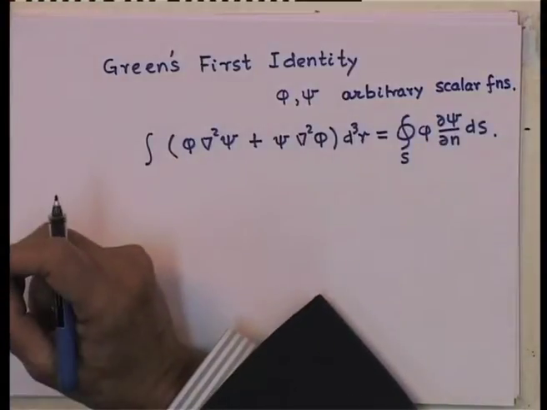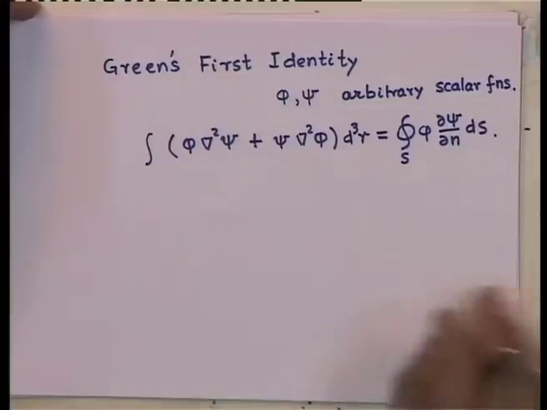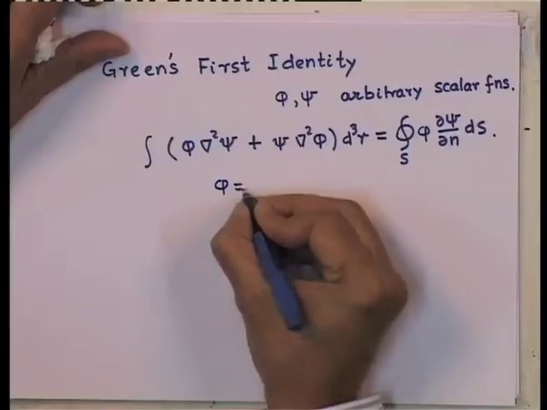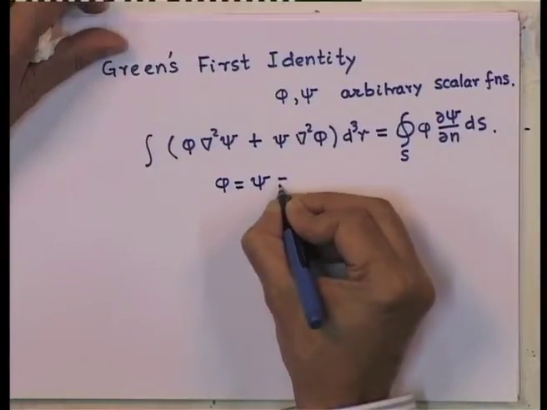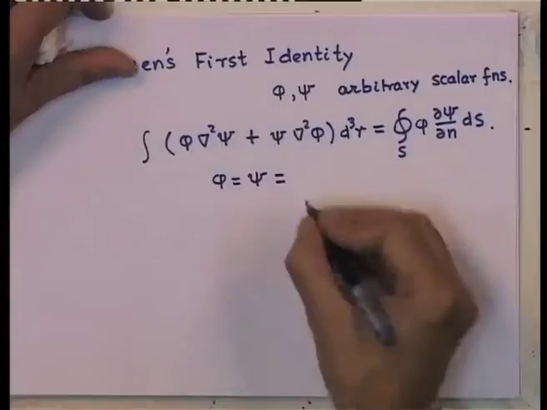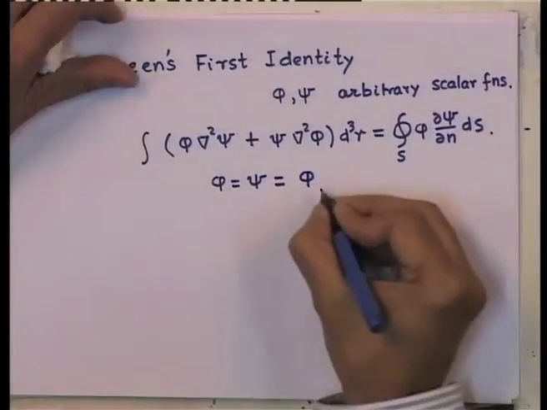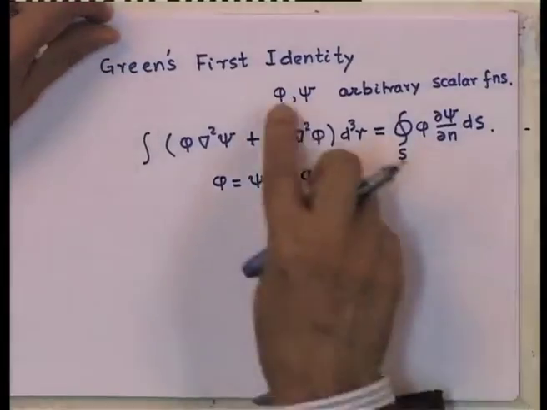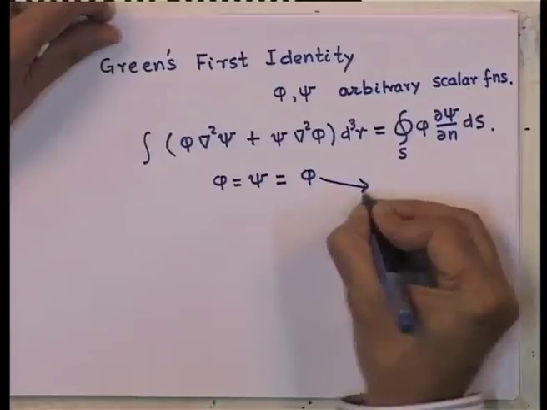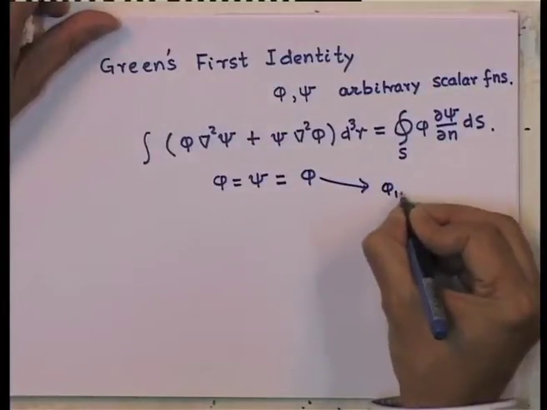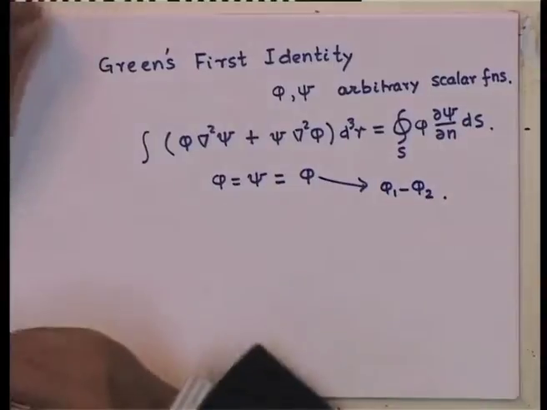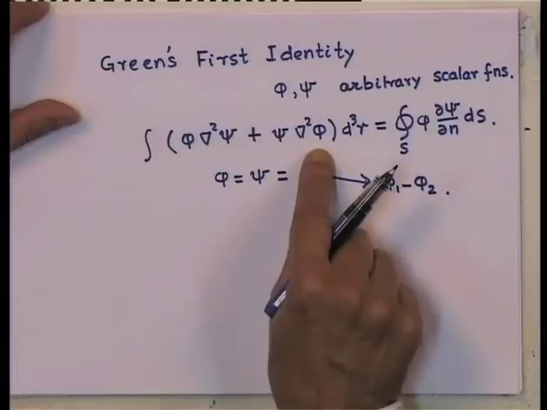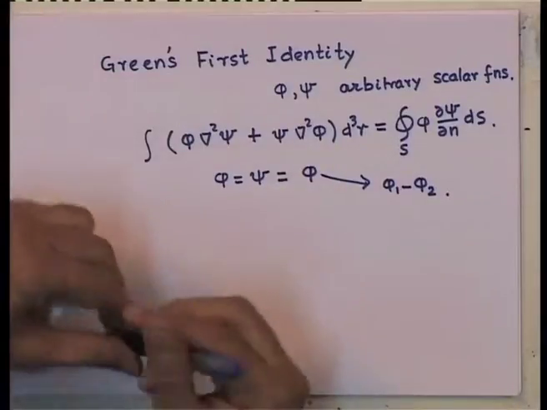Now, since they are true for arbitrary scalar functions, I am going to do the following. I am going to take psi to be equal to phi as a special case, the phi that I have chosen, that is phi of our problem. So, this phi is of course arbitrary, but this is my potential, this is phi 1 minus phi 2. Now let us substitute it here and see what we actually get.